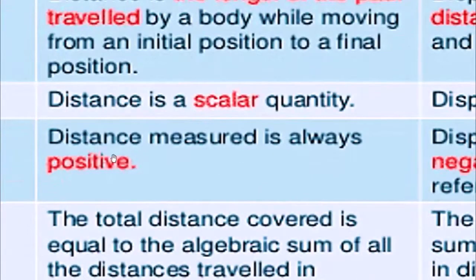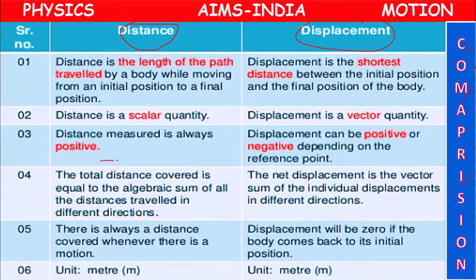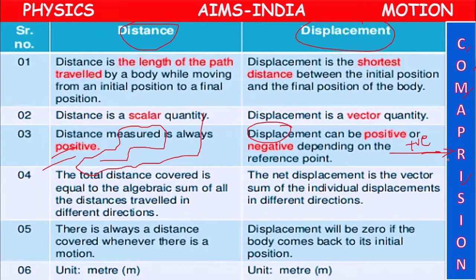Distance is always positive. Even if we come back, distance can never be negative. Total length we have traveled is positive only. But displacement: if you go in the forward direction, positive; if you come back in the backward direction, negative. If you start from A, go somewhere and come back to the same position, it will be 0. So displacement can be positive, negative or 0, but distance is always positive.